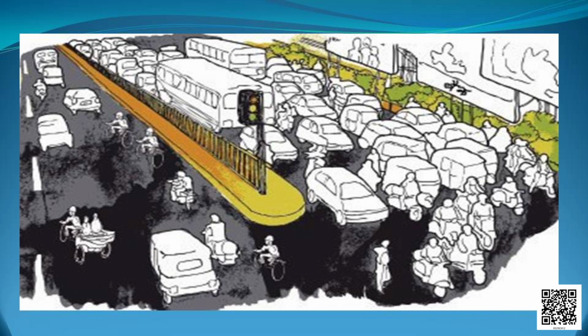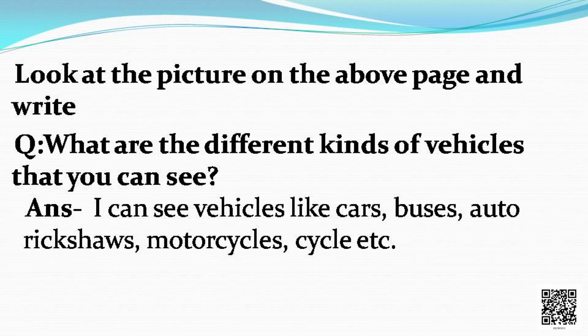Here is the picture. Children, see the picture and write it down. I will definitely tell you the answer afterwards. But what are the different vehicles that you can see in the pictures? Alright children, here is the answer. What I can see in this picture, I can see vehicles like cars, buses, auto rickshaws, motorcycles, cycles, etc.